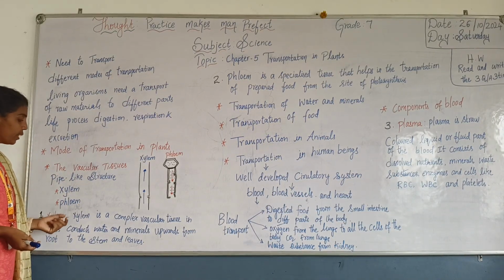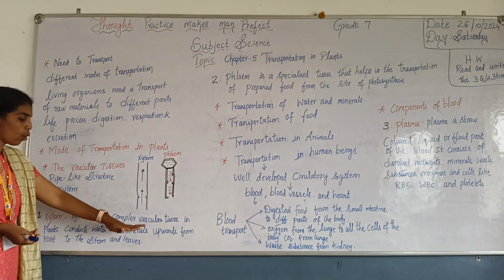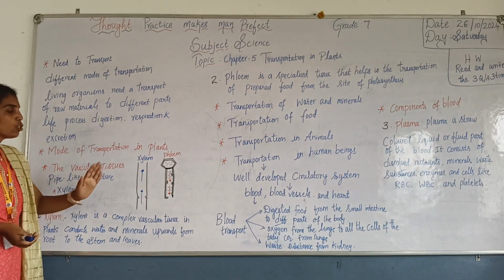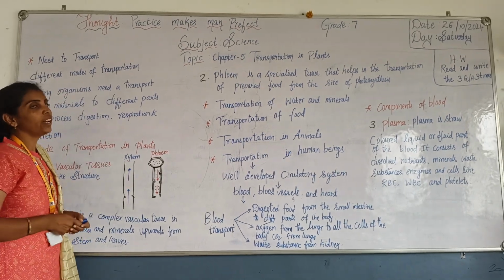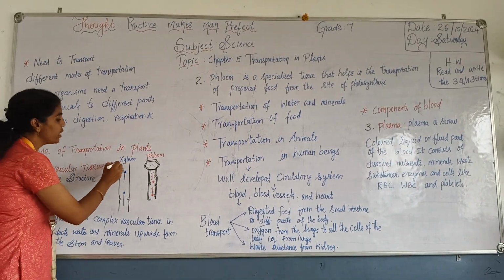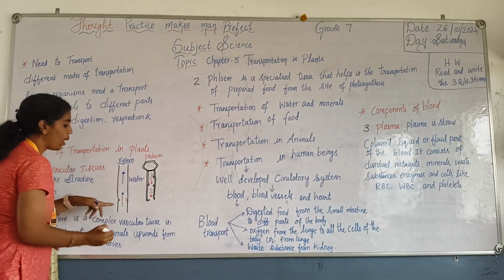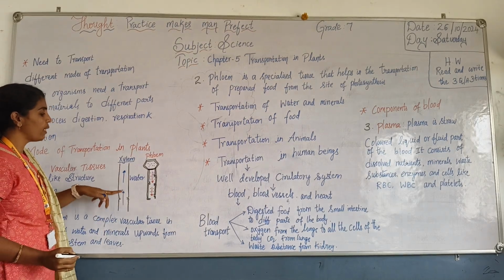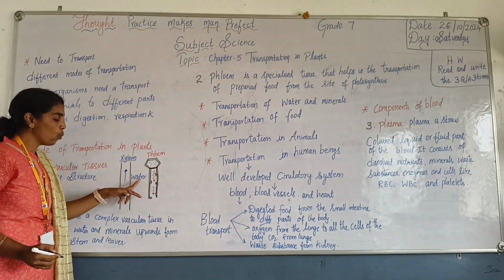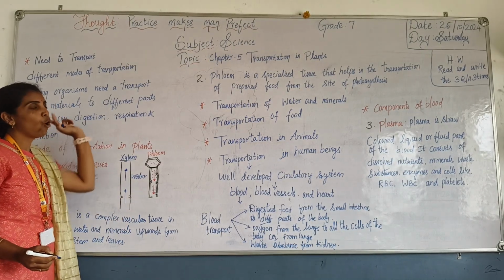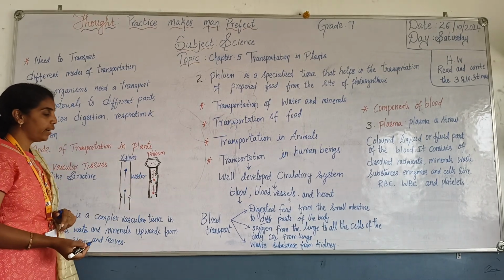So xylem is a complex vascular tissue, a part of the vascular tissue in the plant. Here I have shown the arrow marks in the blue color. It absorbs water and minerals. So xylem is what I have marked in the blue color. It absorbs water and minerals from the root and takes them to the whole part of the plant. So the xylem takes the water and minerals from the root to the whole plant. And then coming to the phloem, I have marked it in the red color.